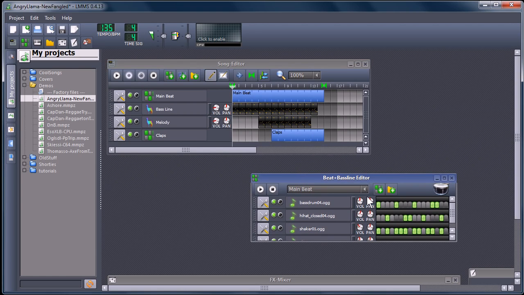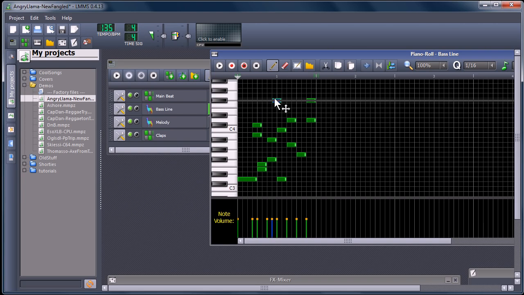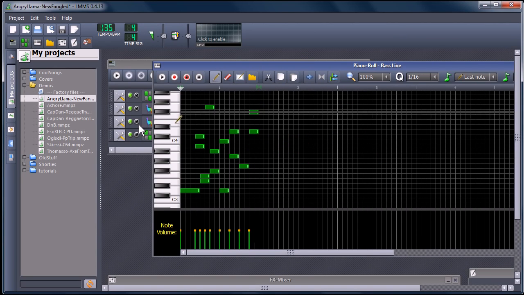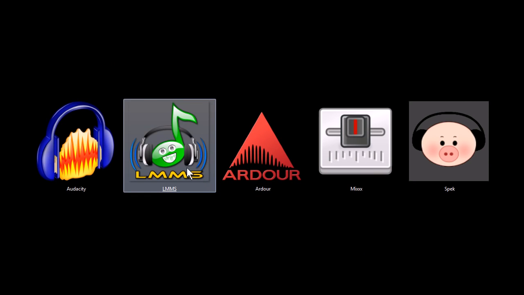It has a pretty cool bassline editor that is pretty easy to use. As far as the melodies and things, you can edit them. It just has a keyboard. If you have a MIDI keyboard, you can input it that way, or you can just click and move these notes around. And then when you play it, so we've kind of changed the way that song's supposed to be. Yeah, lots of cool things. It has a bunch of built-in synthesizing tools and effects and cool stuff like that. So, a fun one to play with, LMMS.